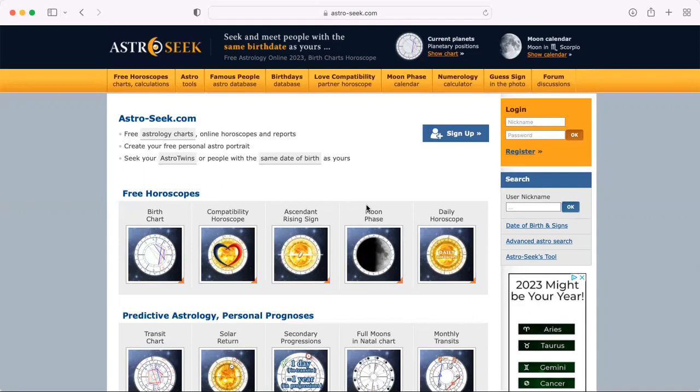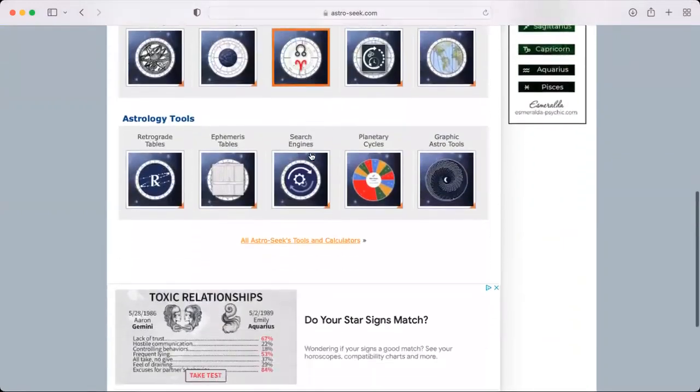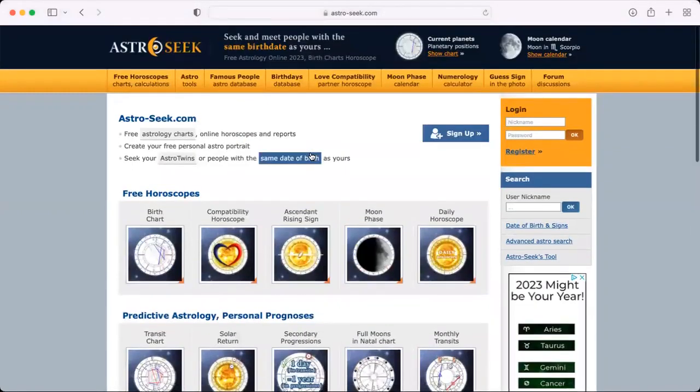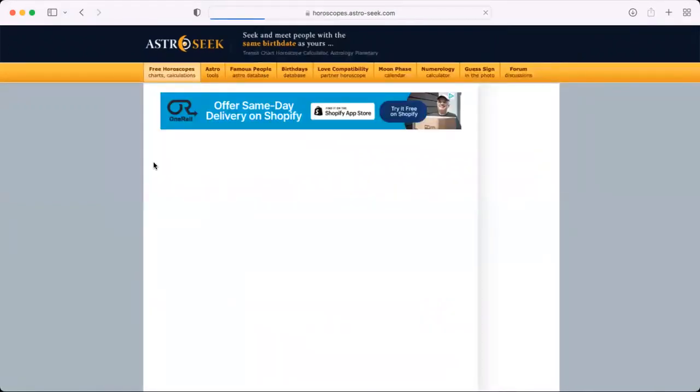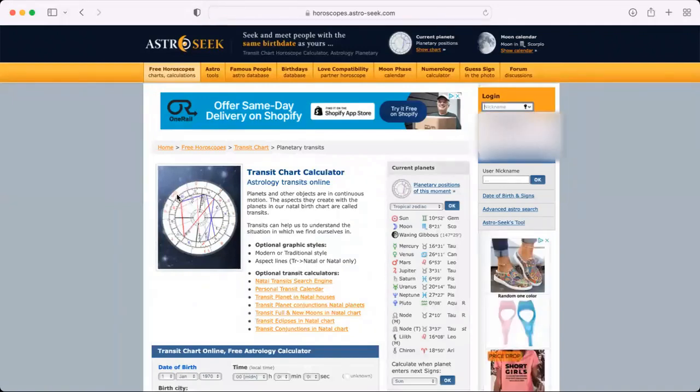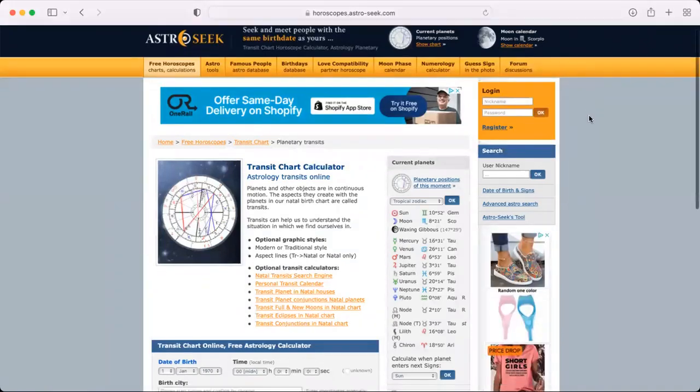So this is astroseek.com, a site that I really love. You guys can play around with it. It has a lot of free tools on here that you can use. What I want you guys to do is basically go to free horoscopes right here, and you could go to transit chart calculator, right?